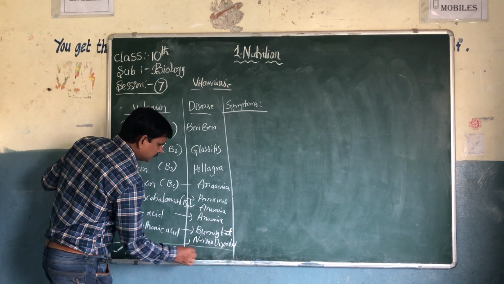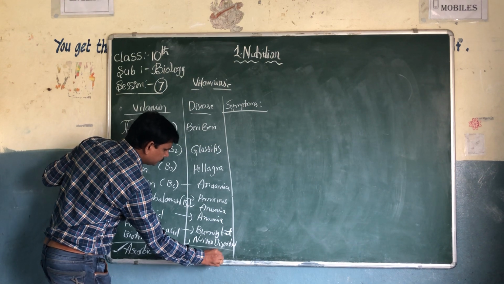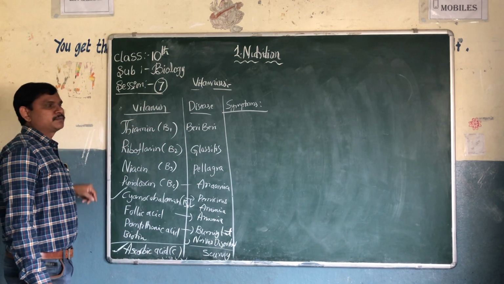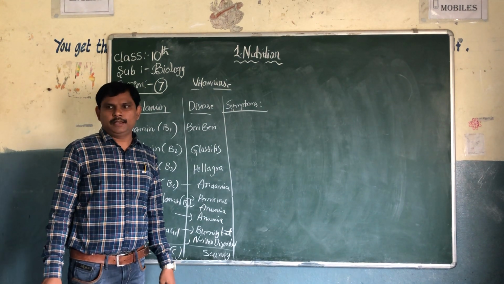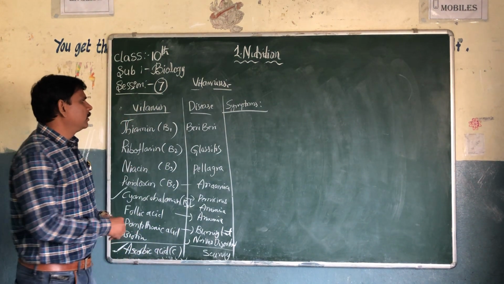Ascorbic acid, scurvy. These are the diseases of the B complex and C vitamins.